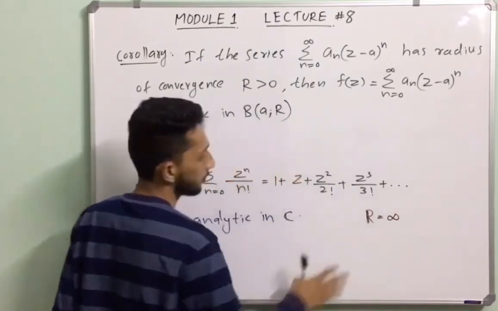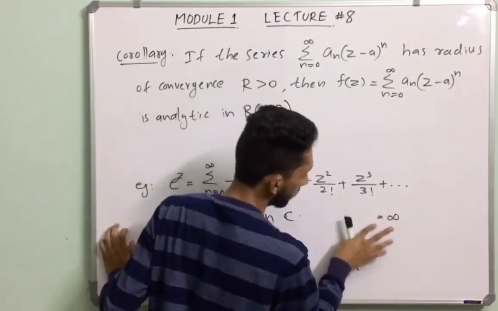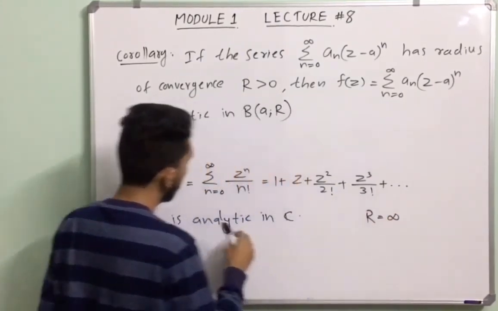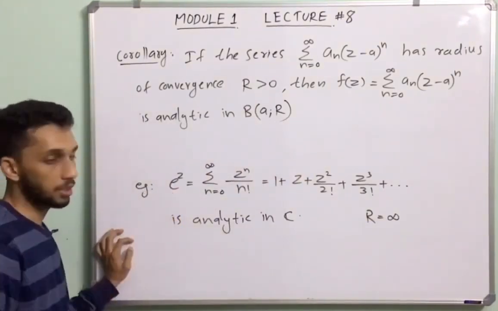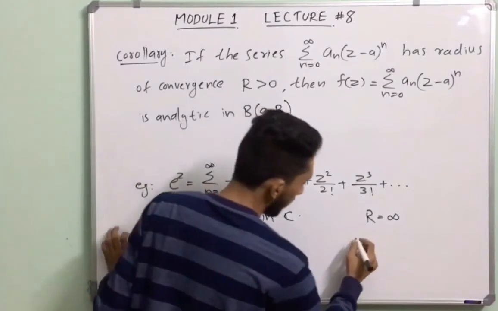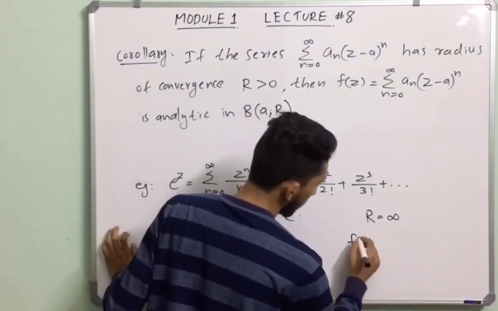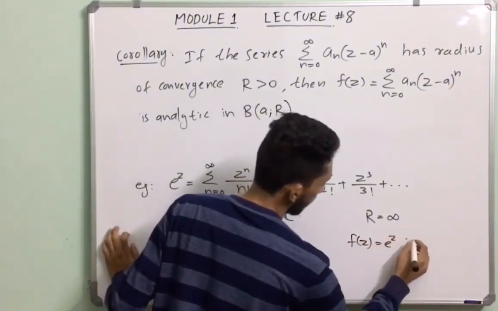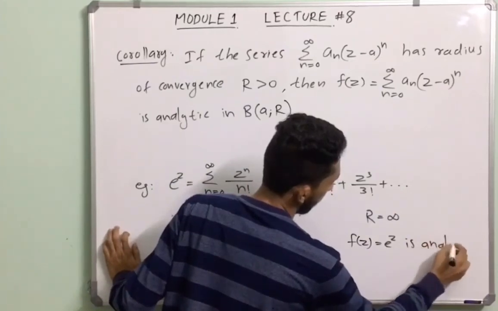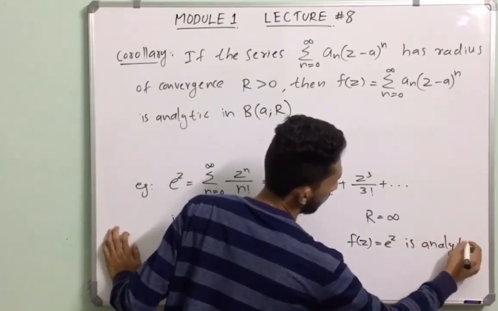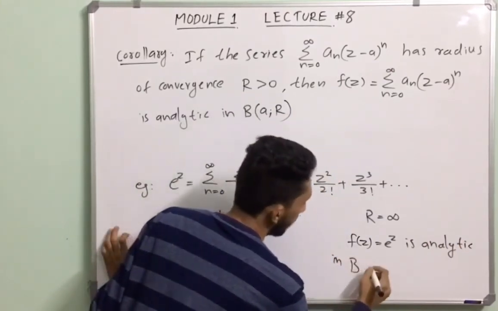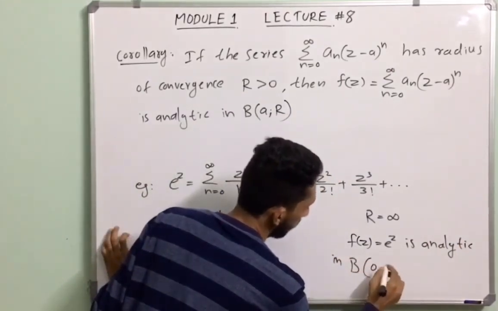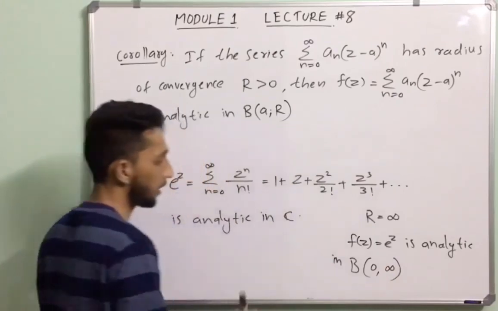So this function f of z equal to e raised to z is analytic in the set B(0, infinity).